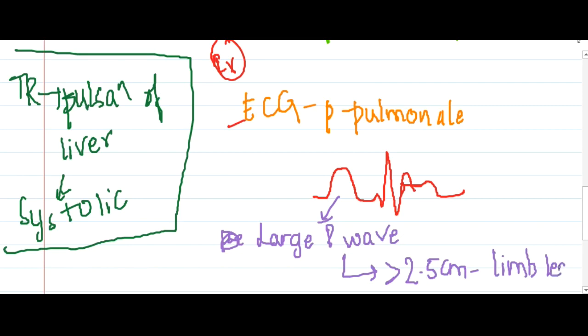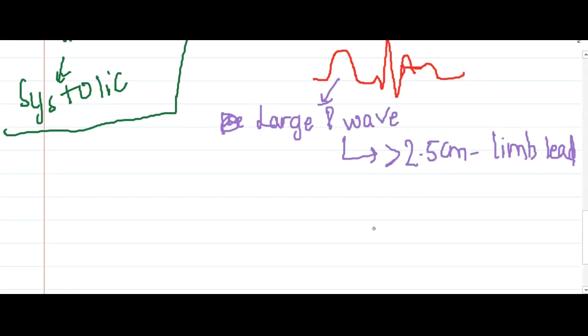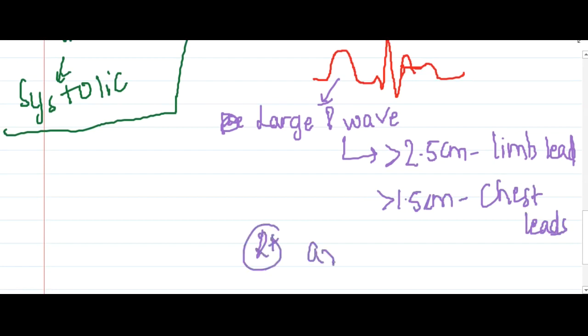And in chest leads you will see that the P wave is more than 1.5 centimeters. And you will also see presence of right axis deviation because of right atrial hypertrophy.